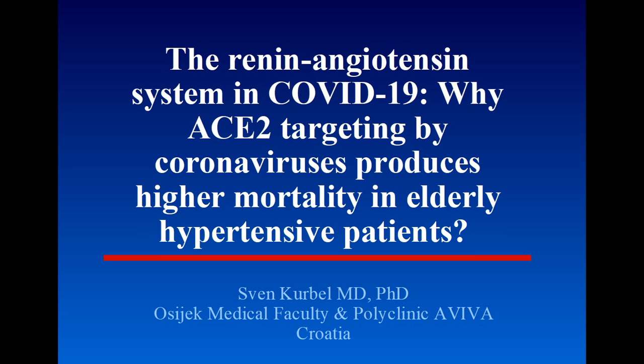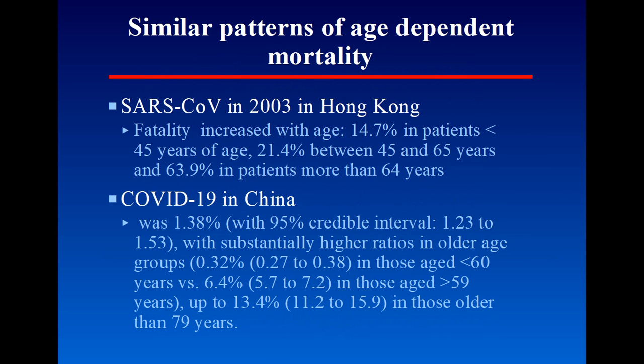The paper is trying to address the question why ACE2-targeting coronaviruses produce higher mortality rates in elderly or hypertensive patients. This paper is based on reports that if a patient is older or has hypertension or other comorbidities, the risk of death outcome is higher. It was increased both in the first epidemic in 2003 and also in the current epidemic of COVID-19.